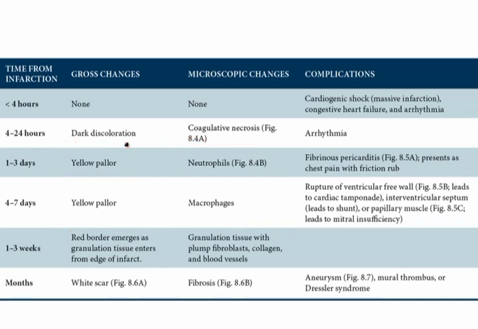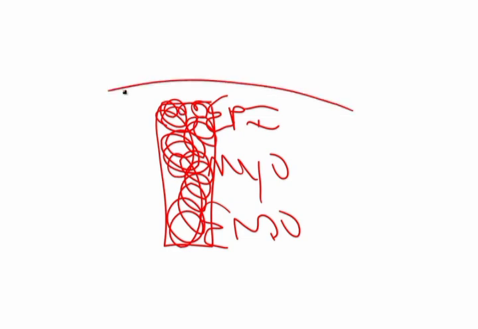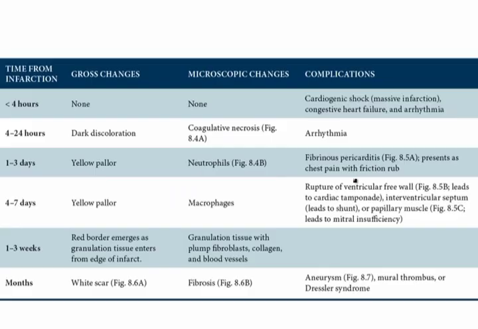Now, the key complications based on this microscopic change will be dependent on what cell is there. So, for example, when the neutrophils are there, the main complication is going to be fibrinous pericarditis. Now, the idea here is that if you've got your endocardium, you've got a myocardium, and then you've got the epicardium. When you get transmural infarction, you've killed off the entire wall. Then when the neutrophils come in, they will inflame this entire wall. In addition, some of that inflammatory exudate will actually go out into the pericardium, which surrounds the epicardium, and so you'll also get pericarditis during that day 1 to day 3 period. And the key issue here is that that pericarditis will present with chest pain and a friction rub.